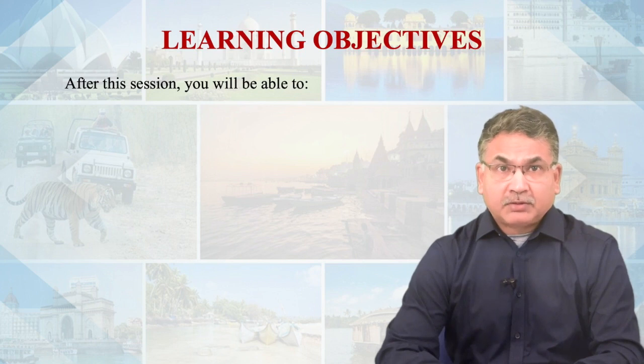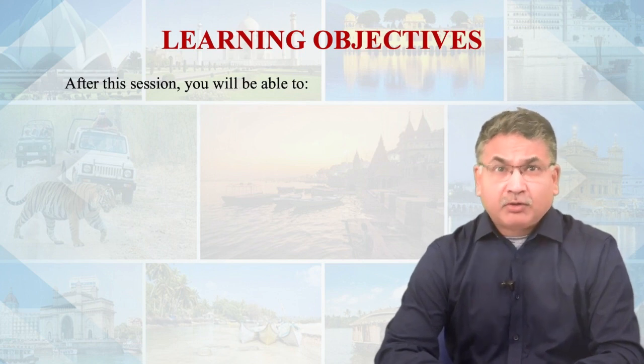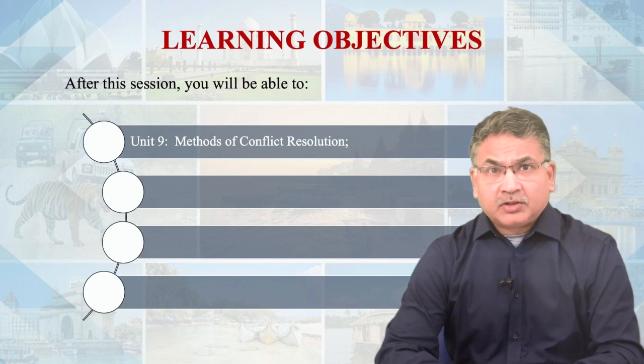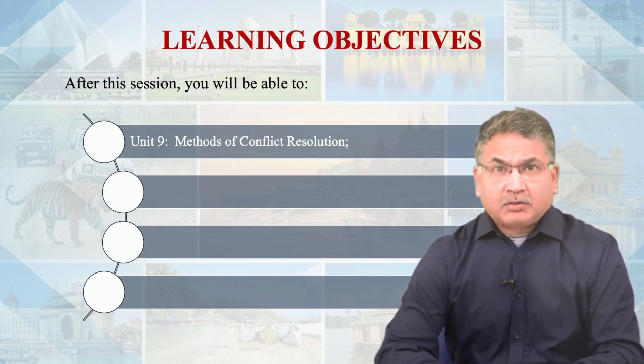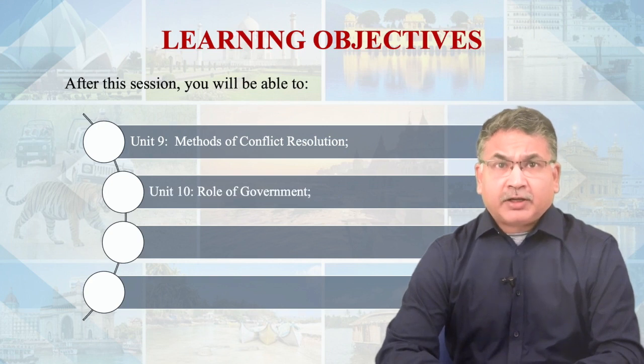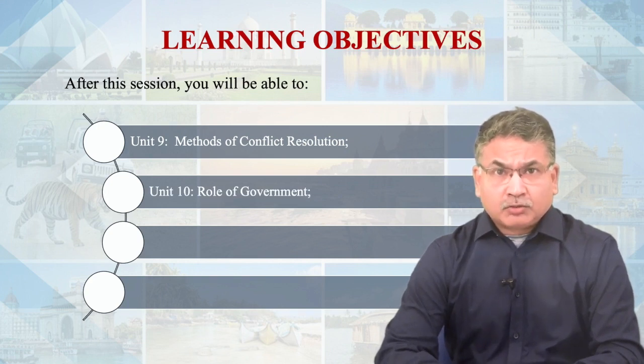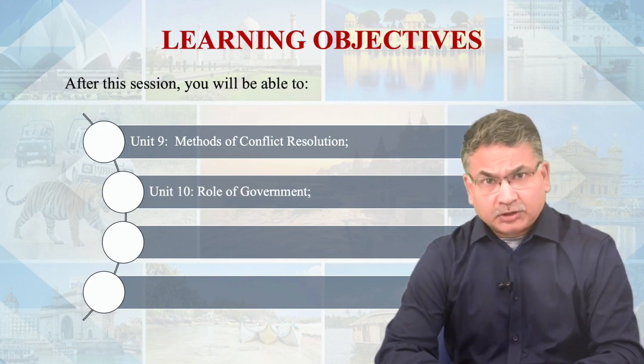So in block number 3, that is conflict management of the BGP 001 course, we have 4 units. Unit number 9 deals with different methods of conflict resolution. Then unit number 10 looks into what kind of role the government plays in conflict resolution.